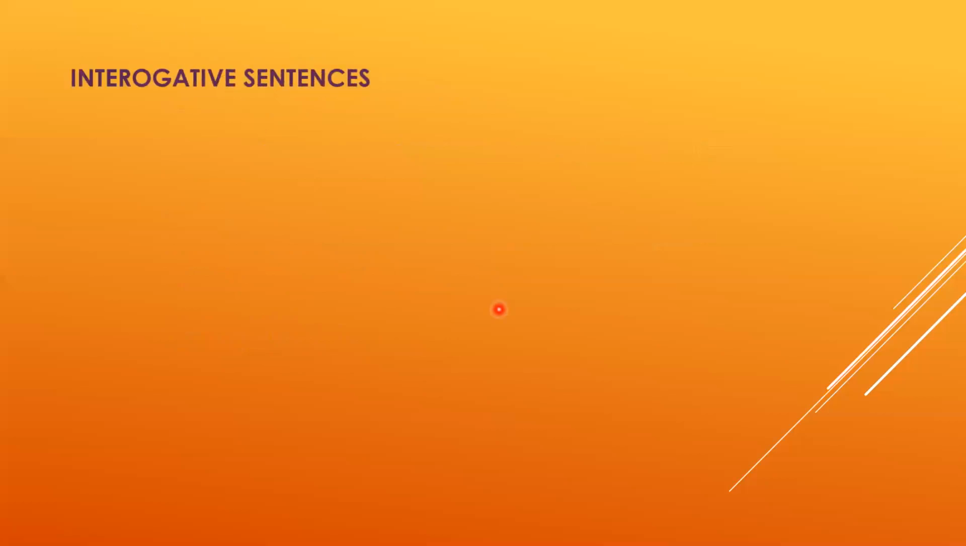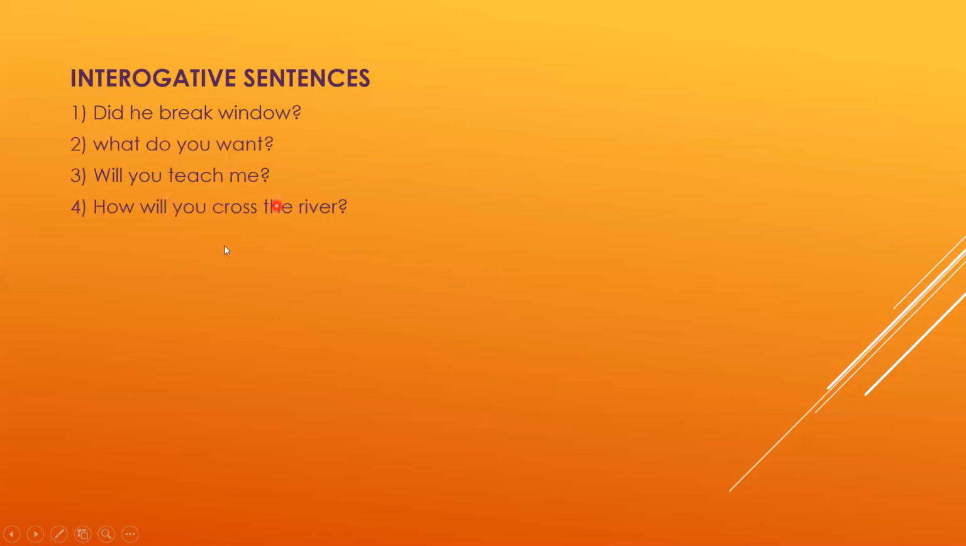Now, dear students, we have a few sentences for you to change into the passive. Number one, "Did he break the window?" Number two, "What do you want?" Number three, "Will you teach me?" Number four, "How will you cross the river?" And number five, "When did you write the letter?" These are the five sentences, dear students, and they are in interrogative form.